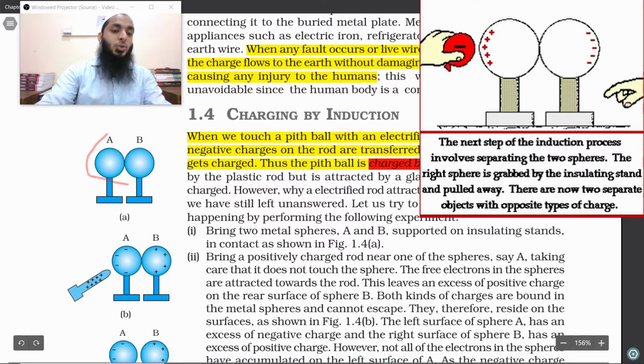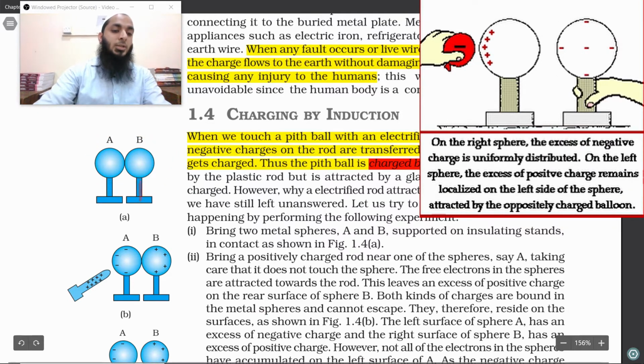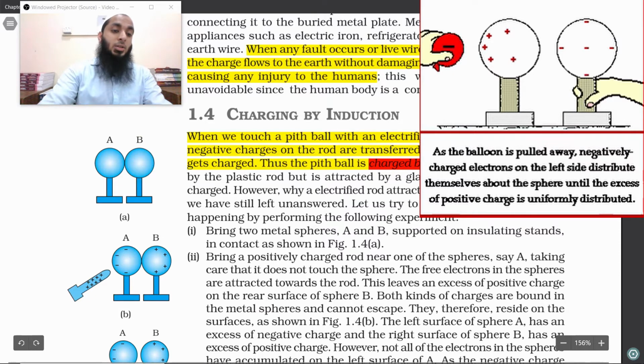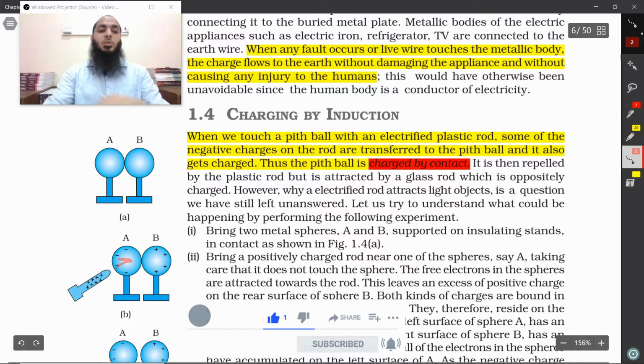So you have two spheres here, A and B. They are kept on insulating stands. Why? So that charge does not get discharged to the ground. To prevent that, bring a positively charged rod near one of the spheres, say A, taking care that it does not touch the sphere. Why are we taking care that it does not touch the sphere? If it touches, there will be charging by contact. So this positive charge will flow into the sphere A.